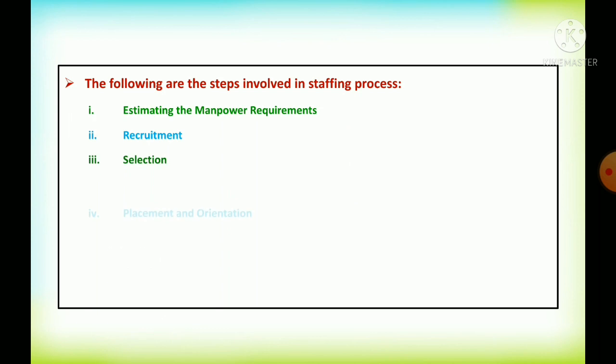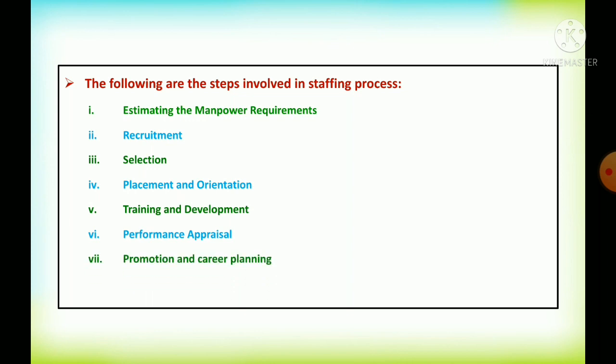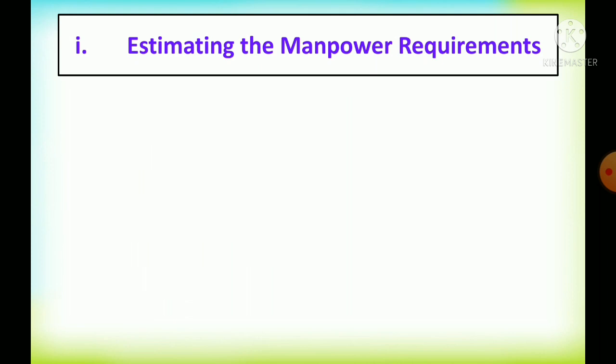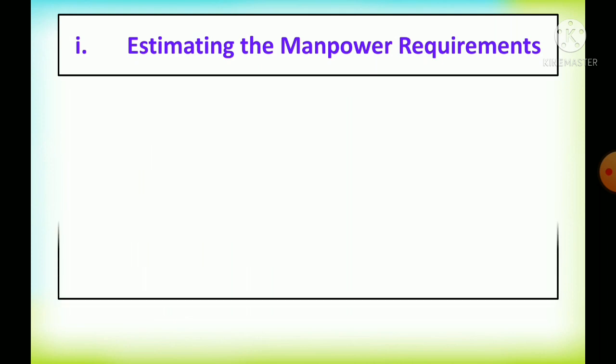The following are the steps involved in the staffing process. Let us see what the steps of staffing are. First one, estimating the manpower requirement. After that: recruitment, selection, placement and orientation, training and development, performance appraisal, promotion and career planning, compensation. First one, estimating the manpower requirement.